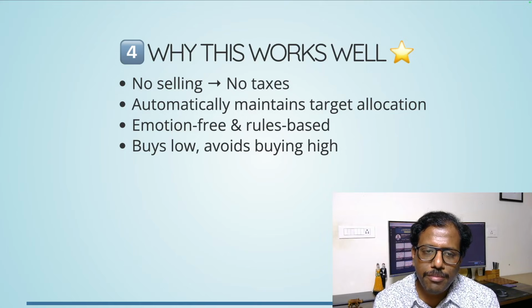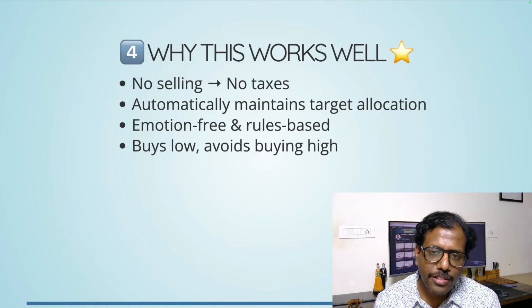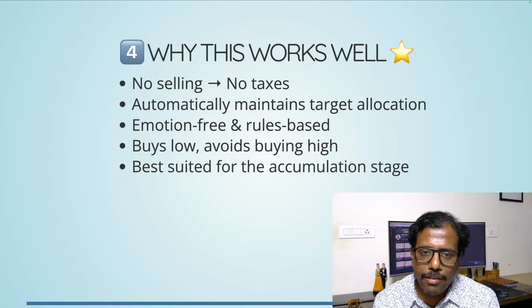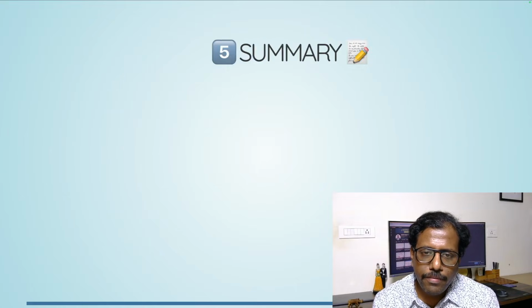This is essentially mean reversion. The value stops at some point and will come down to 10%. If it goes below that, then I start buying gold. That's how the whole asset allocation and rebalancing works for me. And this is best suited for the accumulation stage, where we are accumulating money and building the corpus while you are working actively.